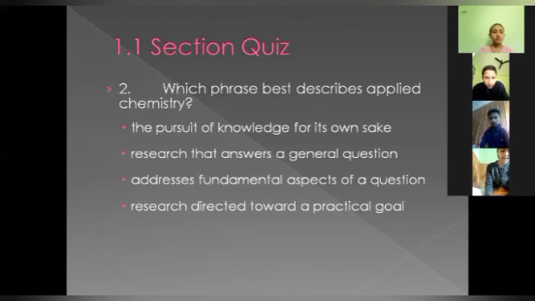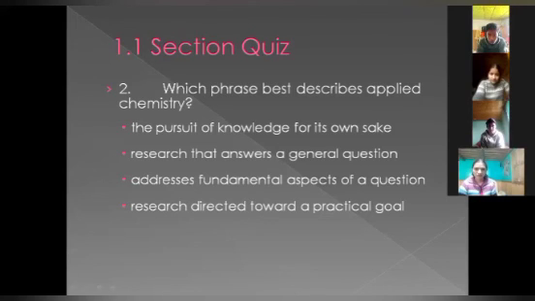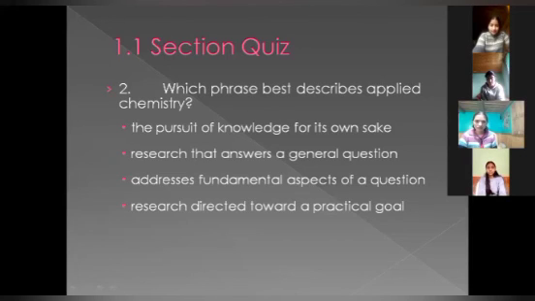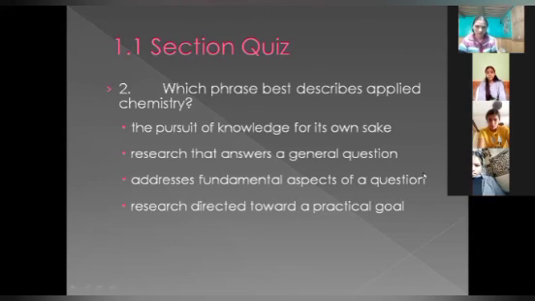Next question: which phrase best describes applied chemistry? Out of these, which one is there? Which phrase best describes applied chemistry? Applied chemistry को कौन सा इनमें से 4 ऑप्शन जो है वो बता रहा है? Yes, Shubhrata Rana, can you give? Yes, chat box. First option, second, third, fourth. No, not one, first one. It is fourth, beta. It is research directed toward a practical goal.